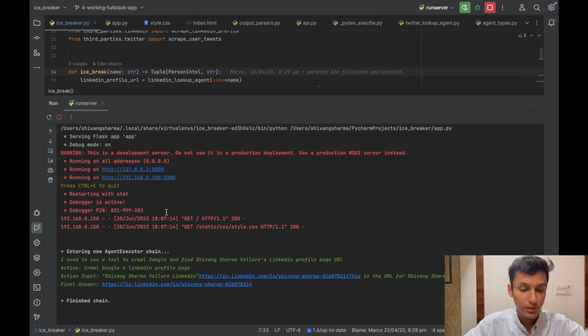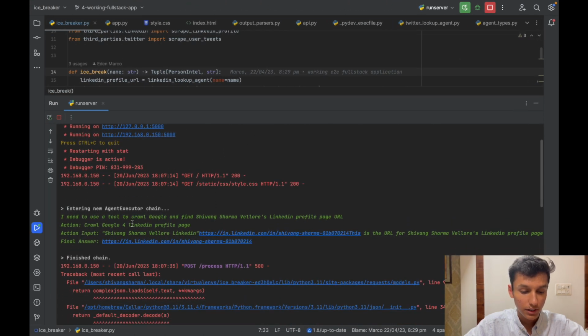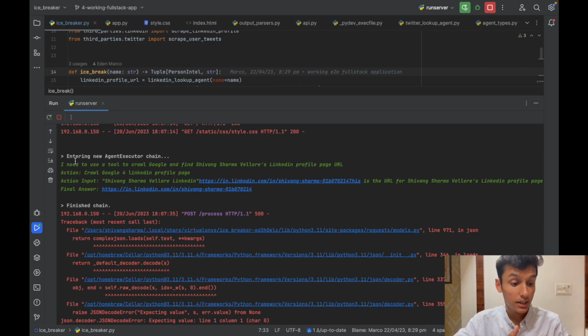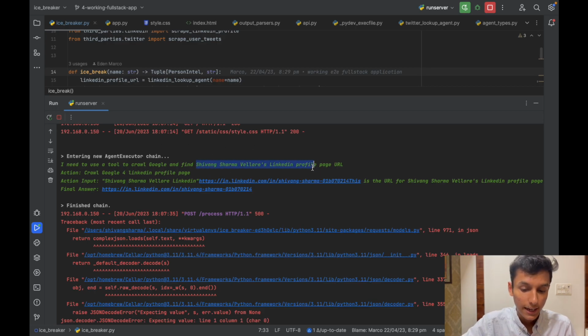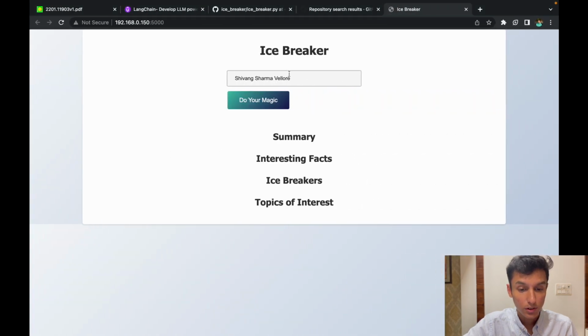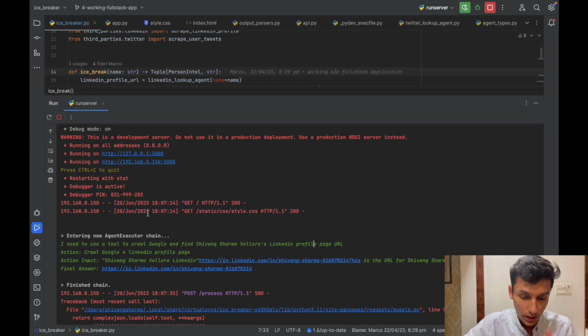Now simultaneously, when I move back to PyCharm, I can see what is happening on the back end. And on the back end, we can see that it is telling us that it needs to crawl Google to find Shivang Sharma Vellore's LinkedIn profile, and it is looking for the profile. And over here you can see it has stopped because we have got an error.